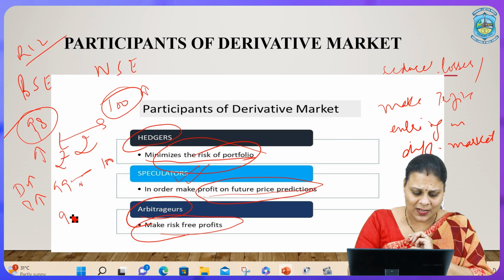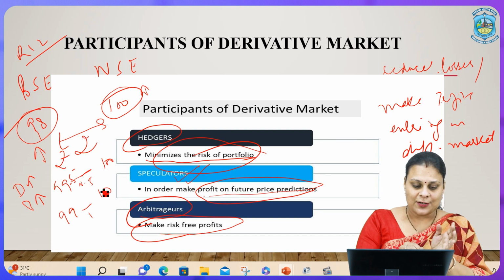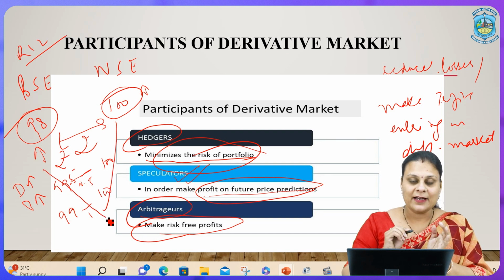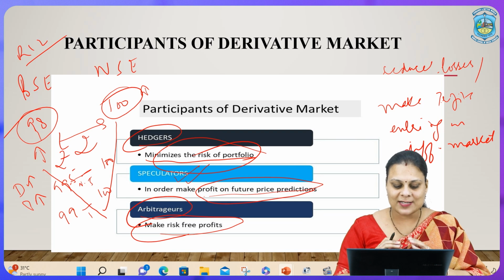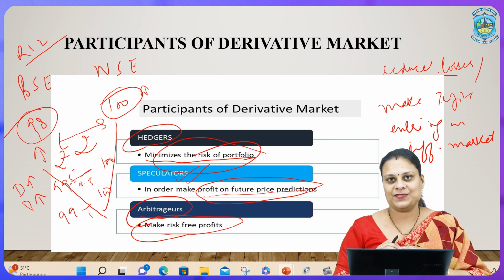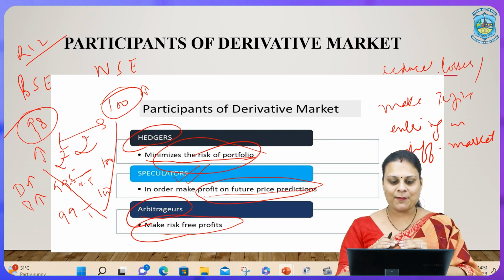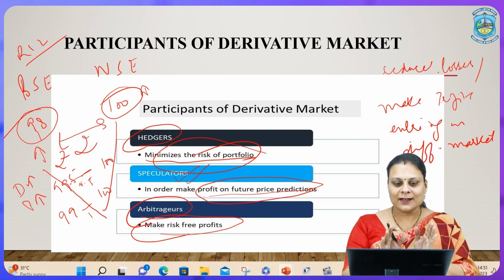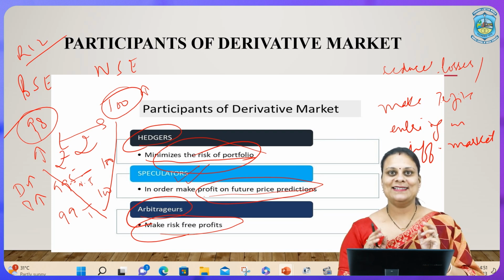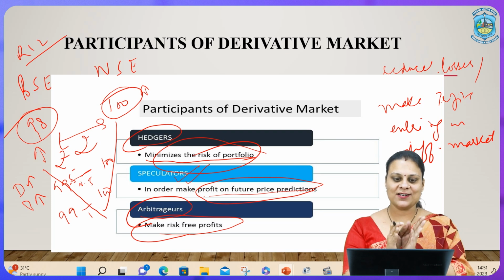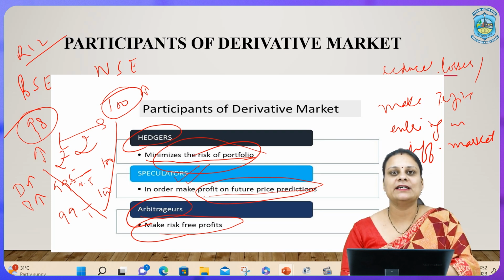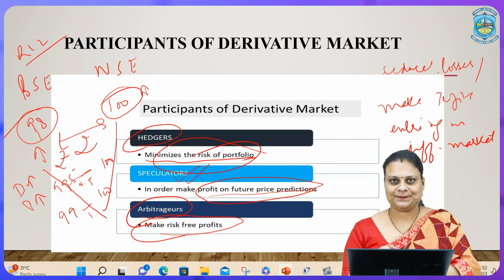Again, probably 99.5, and then it becomes 1. Here what we are doing is actually reducing the price gap. So, this is the task of arbitrageurs. I hope by now you are clear with all three mindsets of the participants in the derivative market.